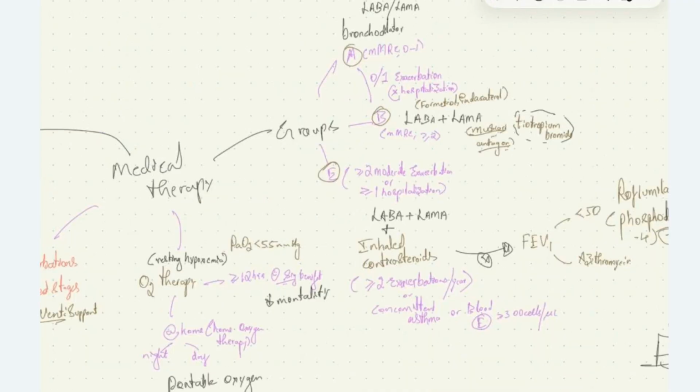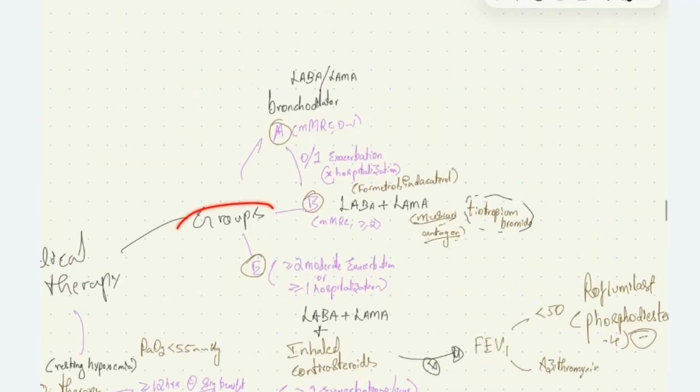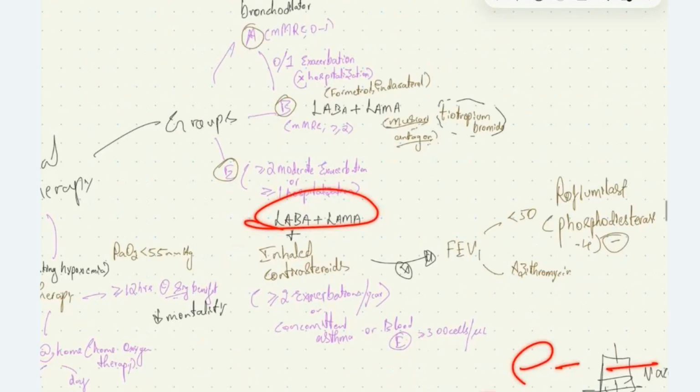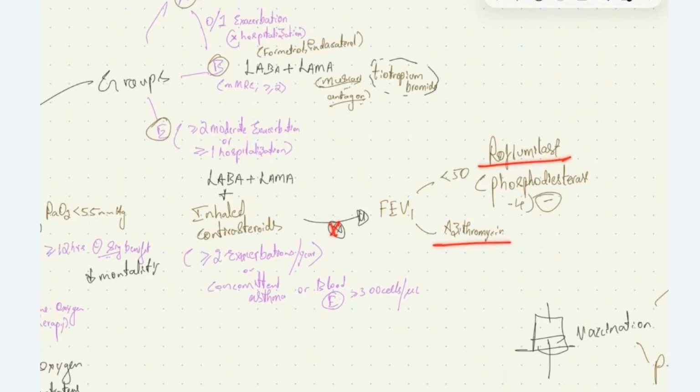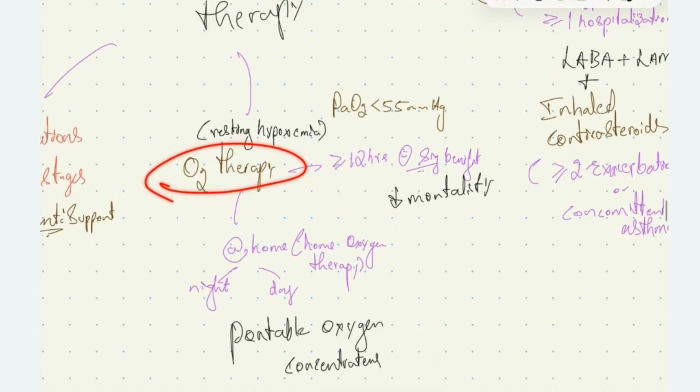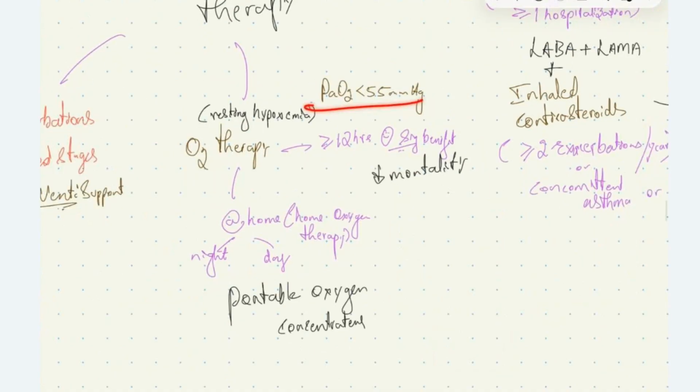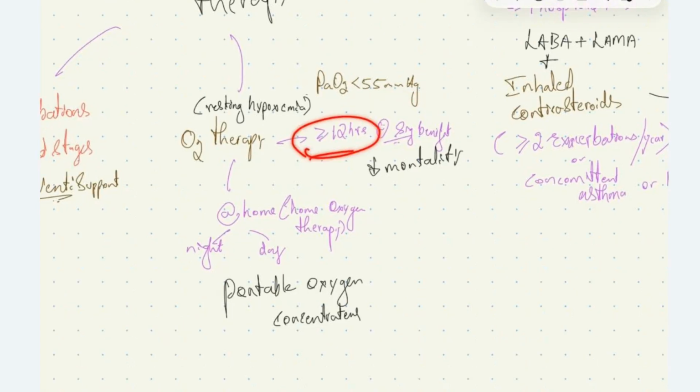Under medical therapy, for group A disease, we will give bronchodilators, LABA or LAMA. For group B disease, we give LABA and LAMA. In group E disease, along with LABA and LAMA, we give inhaled corticosteroids. If they are resistant, we can give roflumilast and or azithromycin based on FEV1 levels. We can give oxygen therapy to the patient if the partial pressure of O2 is less than 55 mmHg, which is given for more than or equal to 12 hours, or commonly more than or equal to 16 hours. It can be given at home using portable oxygen concentrators.